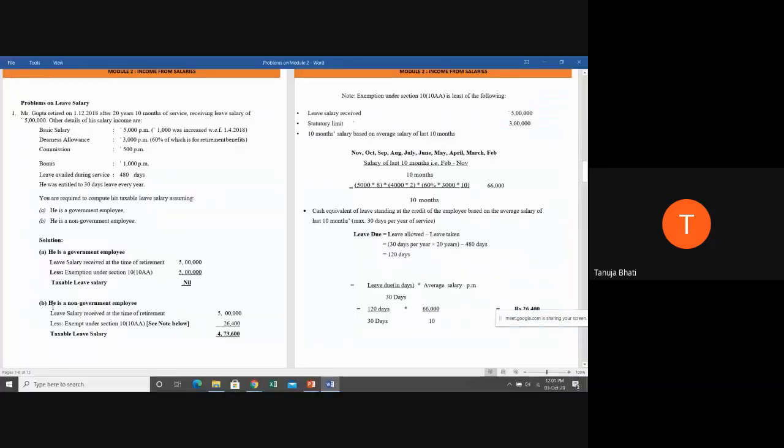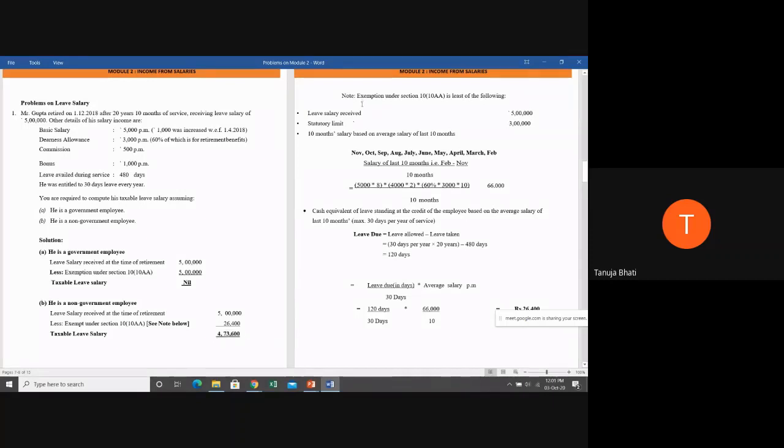So first, he is a non-government employee. Leave salary received at the time of retirement is rupees 5 lakh, less exemption under section 10(10AA), and for that calculation a working note is required. I have written the working note separately. Once we subtract the exempt amount, we get the taxable leave salary, and this will directly go to the outer column while calculating income from the head.